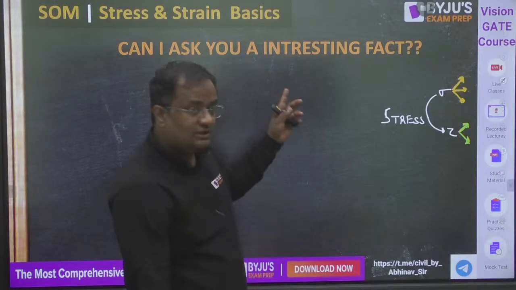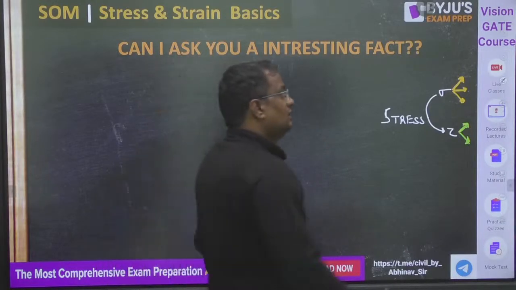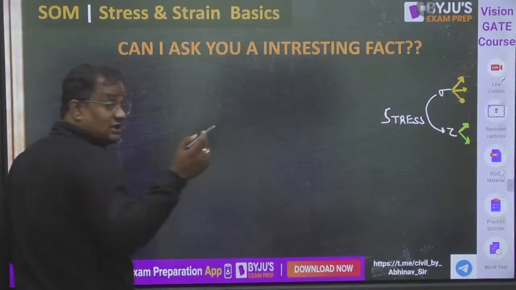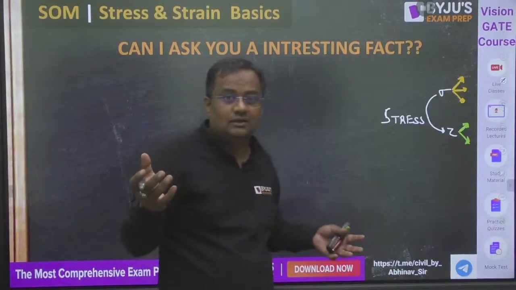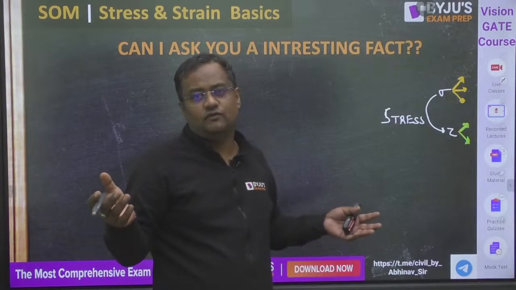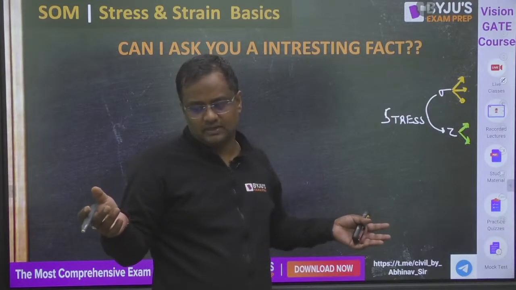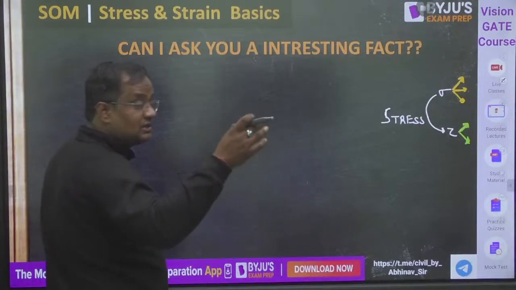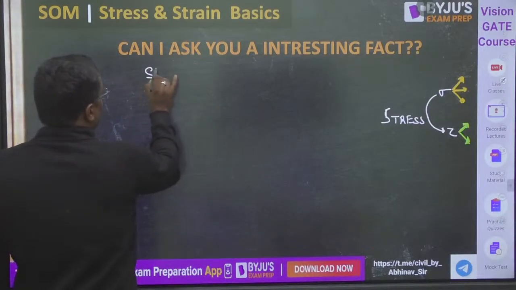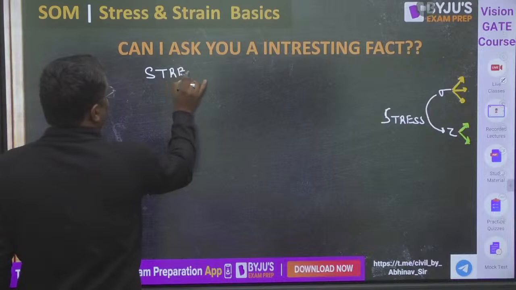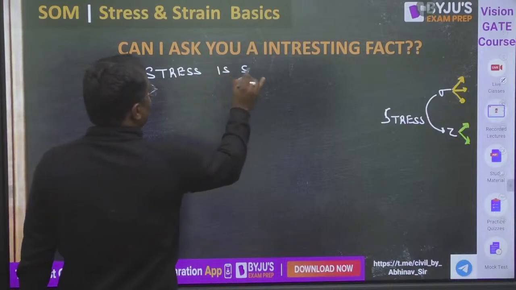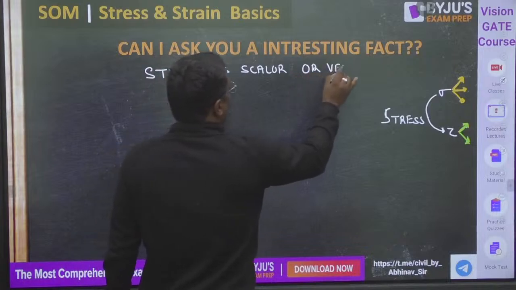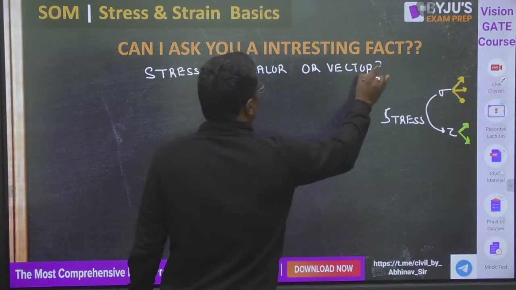I want to ask you a question. Is stress a vector or a scalar? Tell me in the comment box, because it has magnitude: force by area. Normal stress is normal internal force by area, and shear stress is shear internal force by area. That has magnitude, and it has direction also. Normal is perpendicular, shear is tangential. So is stress a scalar or a vector? Tell me.